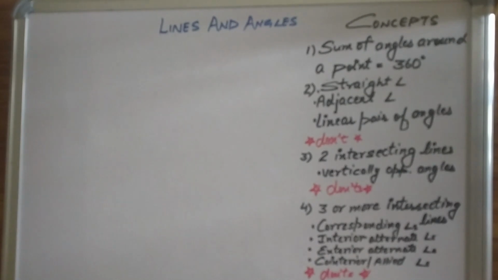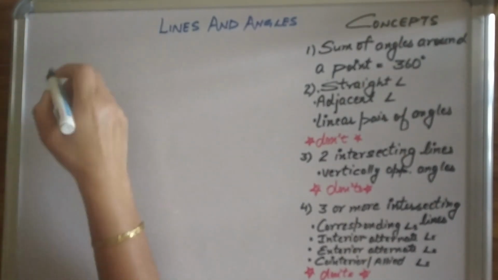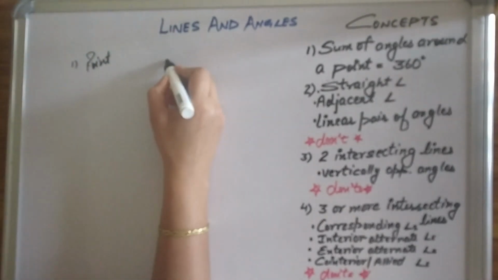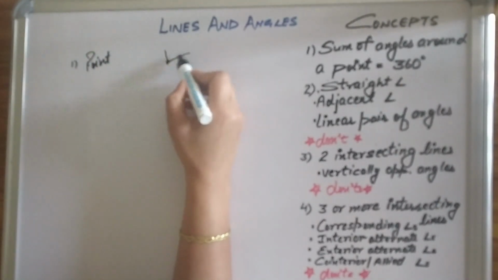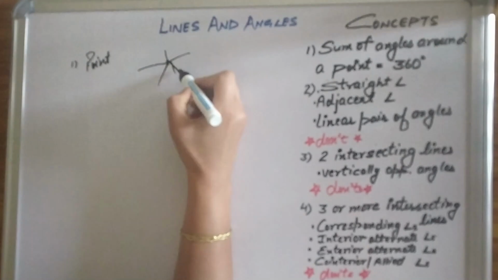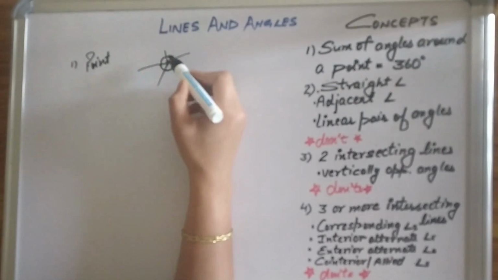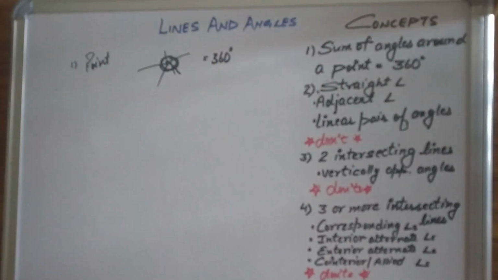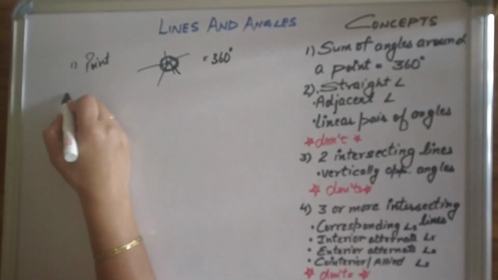Okay, so we'll be starting this topic with a very basic unit of geometry, which is a point. Okay, let's quickly discuss all of this. The first thing is point. This is a point. We know infinitely many angles can be made around a point. Here I have made a few, and the sum of all of them is 360 degrees. This is your concept 1. Coming over to the next one.